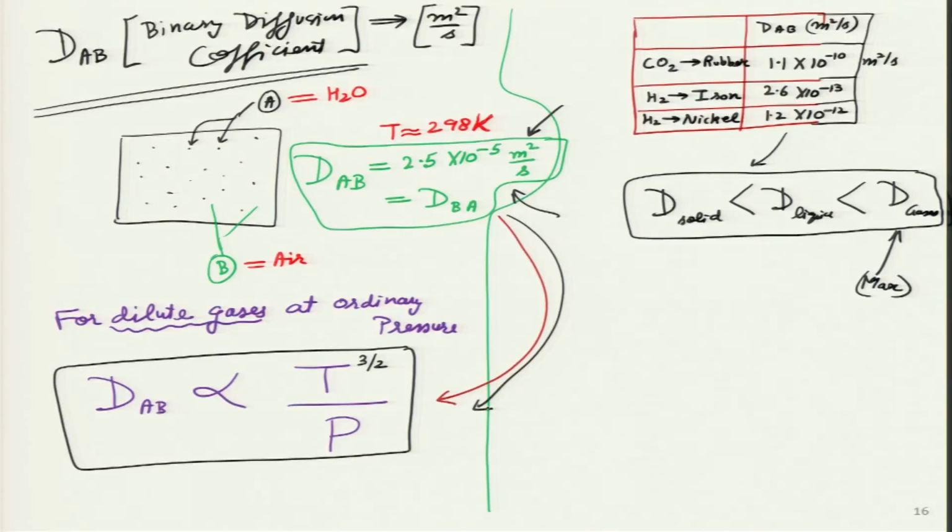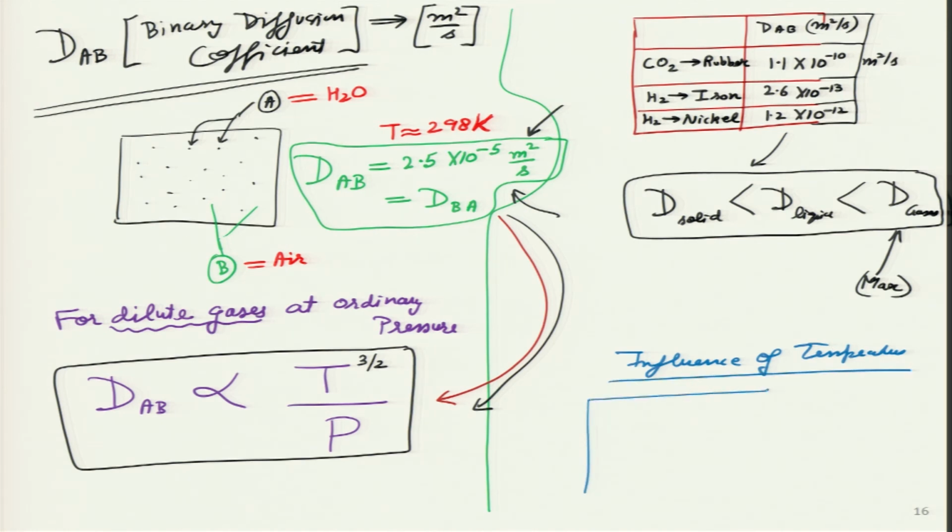Now we will come back to this particular example over here. We were talking about the influence of temperature. So temperature is also very important. Let me give one more table over here, which will show the influence of temperature. This table shows it very nicely. Here we can give DAB values for different temperatures.